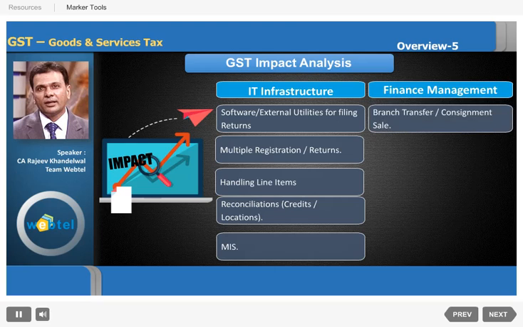GST will have to be paid if you are making branch transfers from your Delhi office to your Mumbai office. Within the state, from one branch office to another, from Karol Bagh to let's say Kirtinagar, in that case no taxes are to be paid. But if you are transferring from one state to another, then that branch transfer will also be taxable. That is not your cost, obviously.